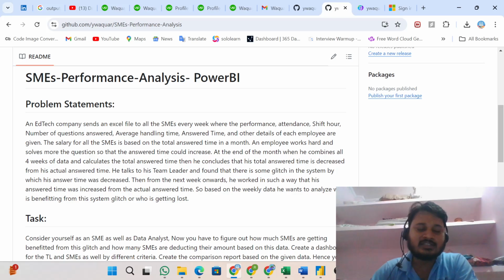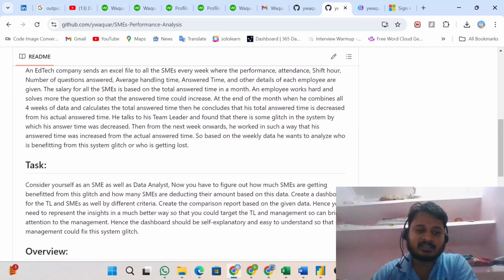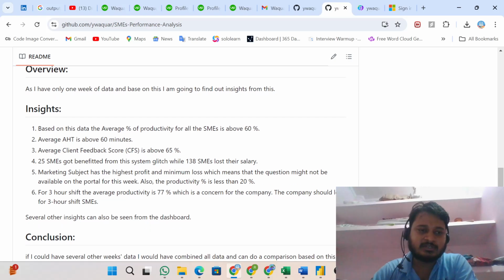And how many of the SMEs were at a loss due to the system glitch, and how much amount they were actually at a loss, due to the data error in the Excel file. So I tried to figure it out, and I performed some kinds of analysis.